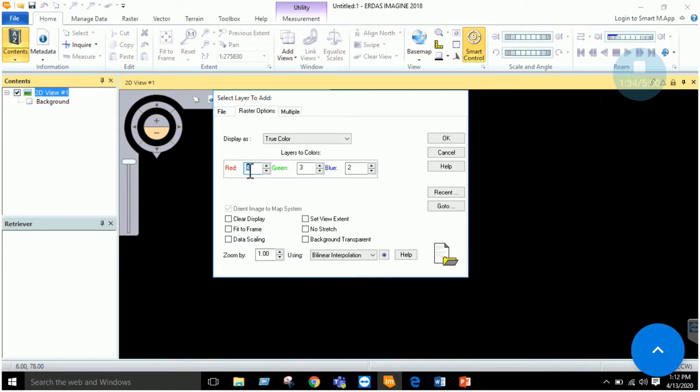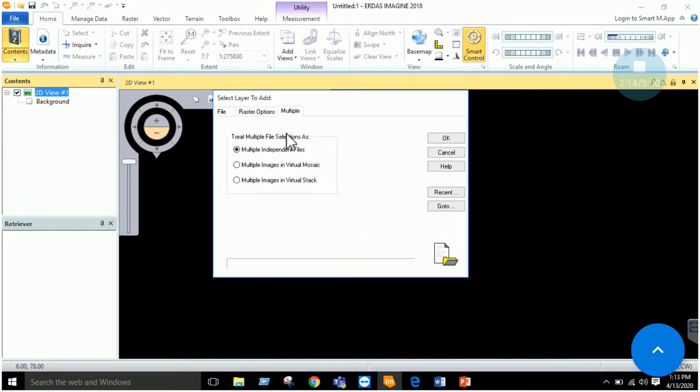For example, your fourth band is the NIR band. If you do not have an understanding of the bands, just keep in mind that information about the earth is captured in different bands. In this image, Kola Ichnos, we have 4 bands. In the last image we used, we had 6 bands. So you can change the band combination, for example 3 2 1. The first band will be displayed in the blue gun, the second band in the green gun, and the third band in the red gun. Here you can click fit to frame, and you can click OK.